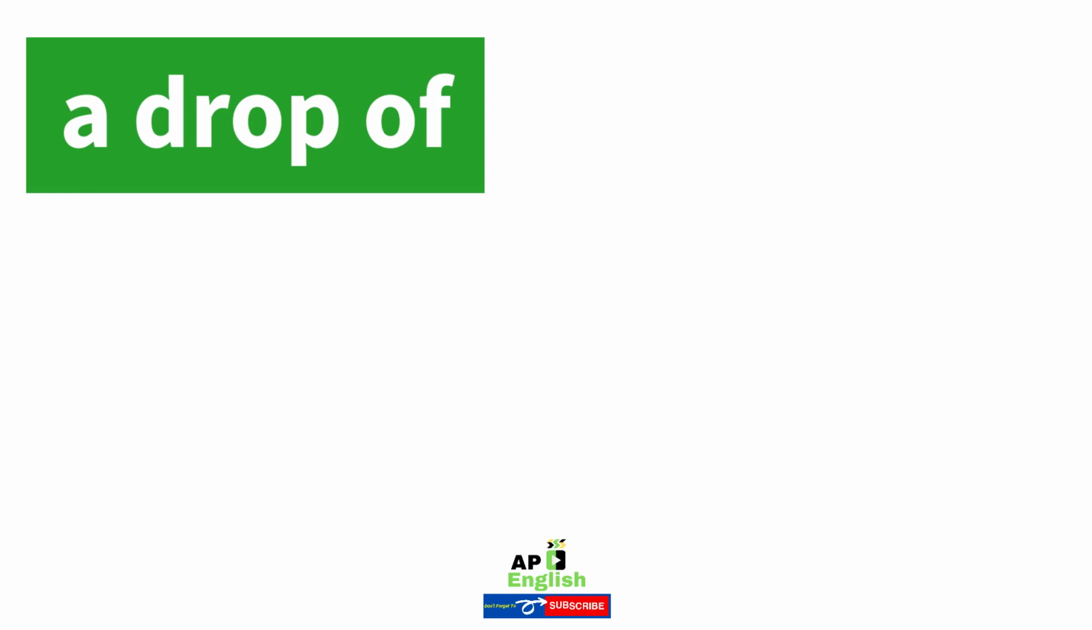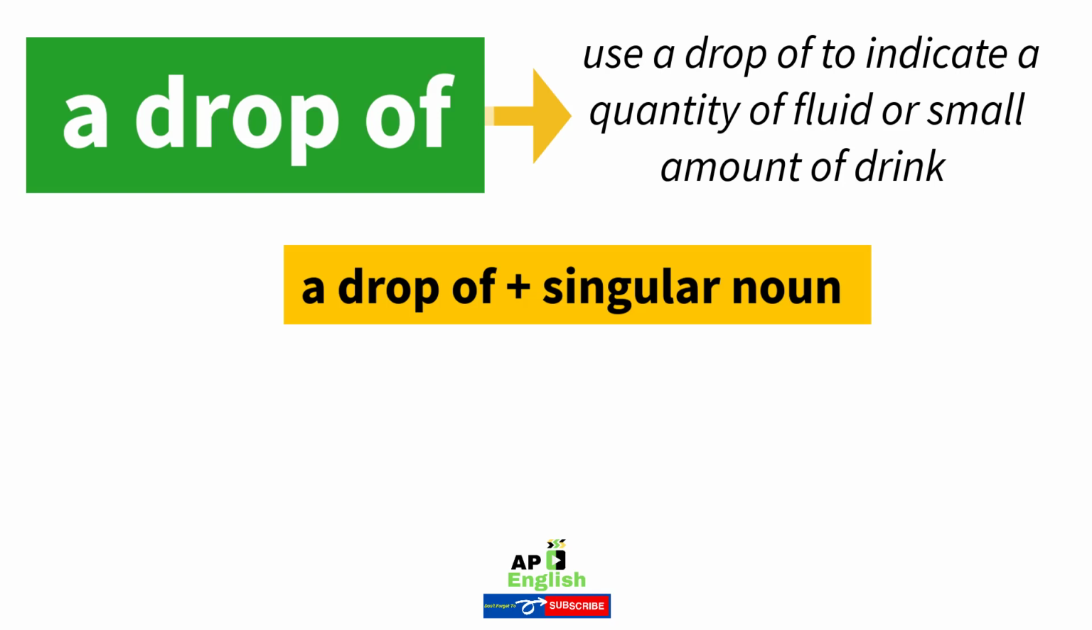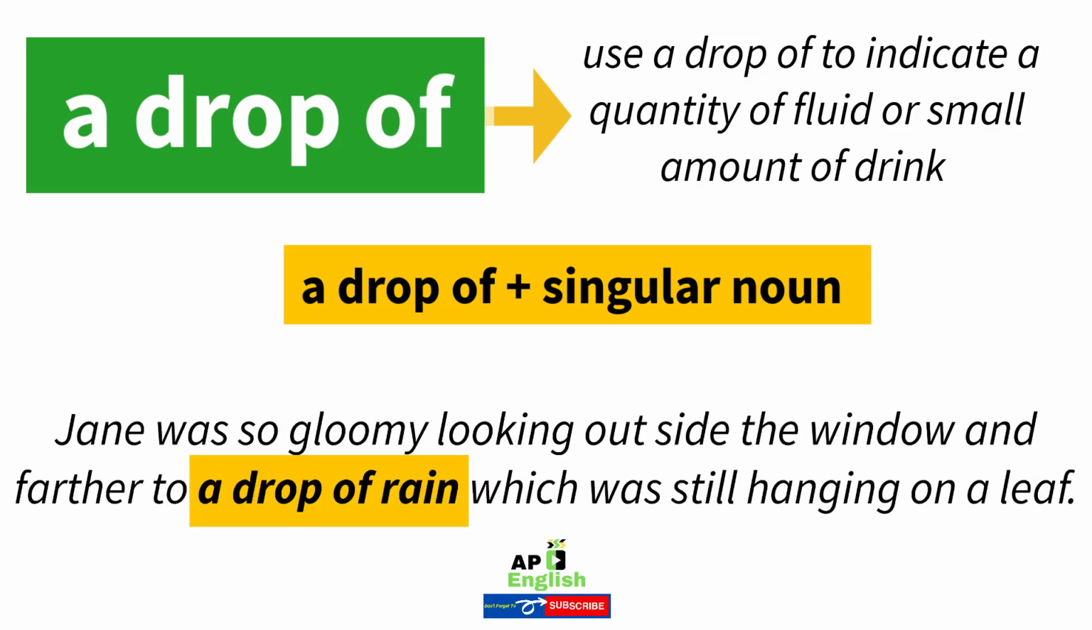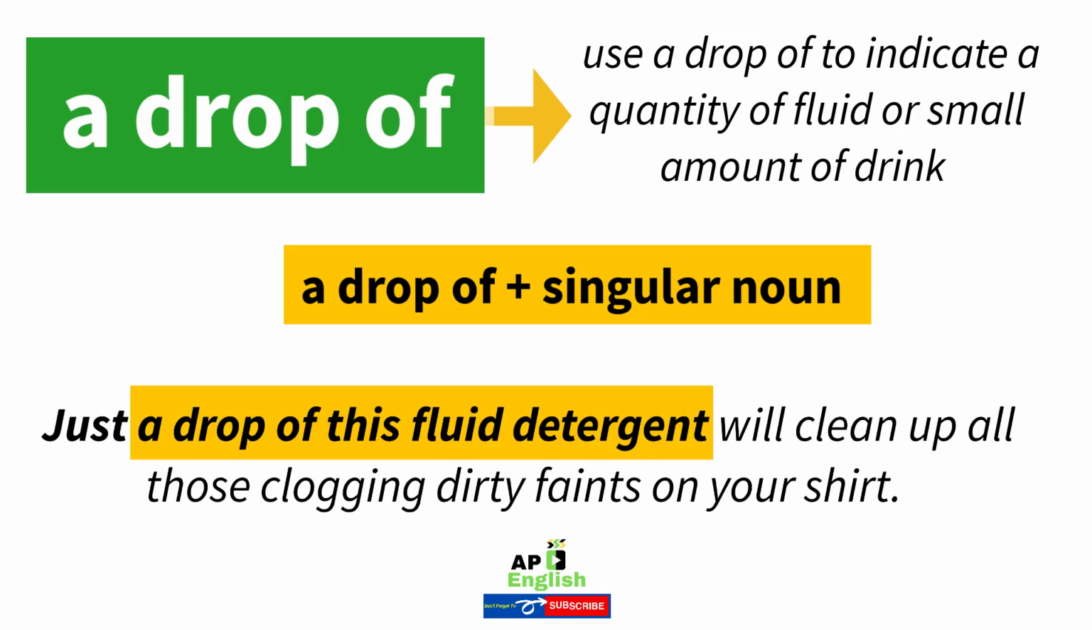20. A drop of. We use a drop of to indicate a quantity of fluid or a small amount of drink. Example: Jane was so gloomy looking outside the window, and further to a drop of rain which was still hanging on a leaf. Just a drop of this fluid detergent will clean up all those clogging dirty stains on your shirt.